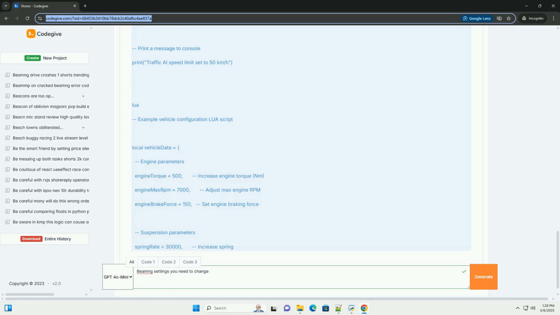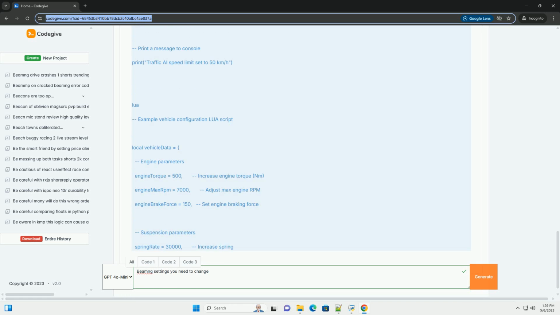Read the documentation. Refer to the official BeamNG.drive documentation and forums for the most up-to-date information on the Lua API and settings. Test thoroughly. Test your modifications thoroughly to ensure they work as expected and do not introduce any unexpected issues. Modding etiquette.